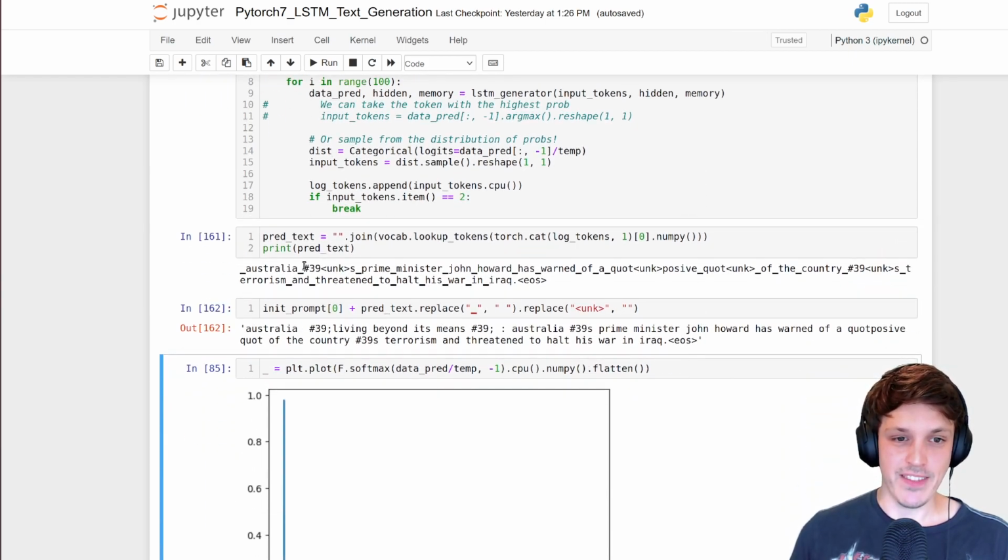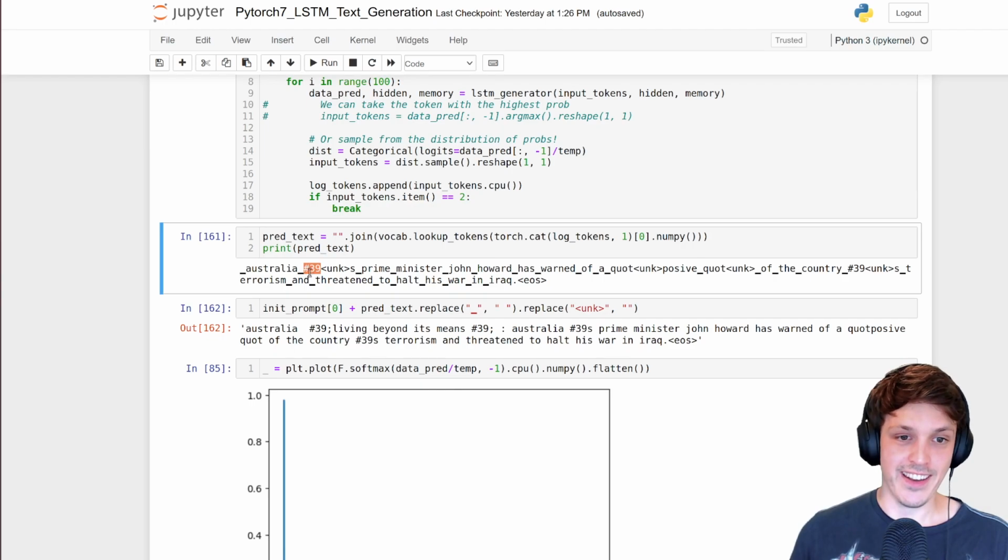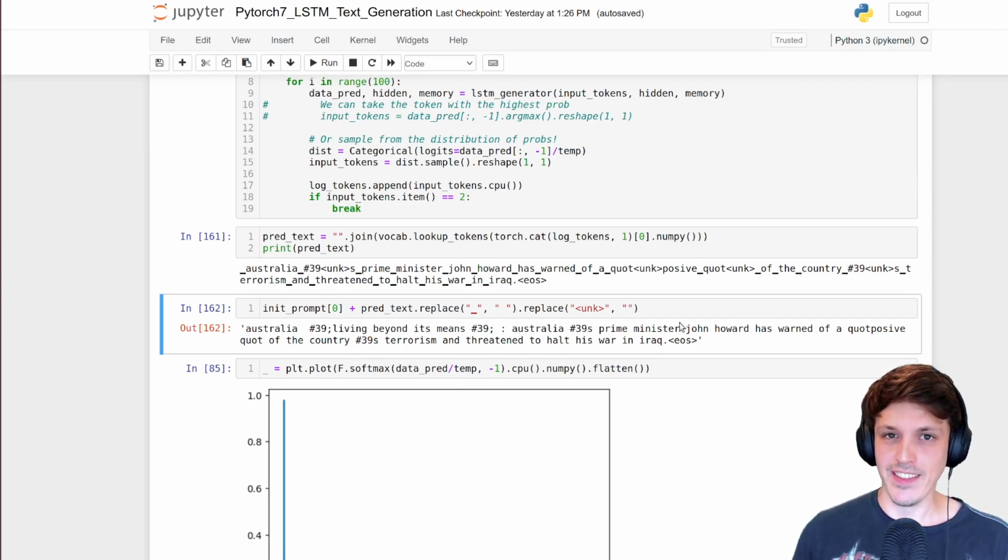You can see we have these, just a side note again, these random hashtag 39s actually appear in the dataset quite a lot, 39, 38s. I'm not entirely sure what they are. They may be a special character or a random character. Again, this is what happens when you randomly scrape the internet. Whoever's done this hasn't filtered this at all. So adding this as something you might want to filter out from the dataset might be a good idea. So, Australia living beyond its means.